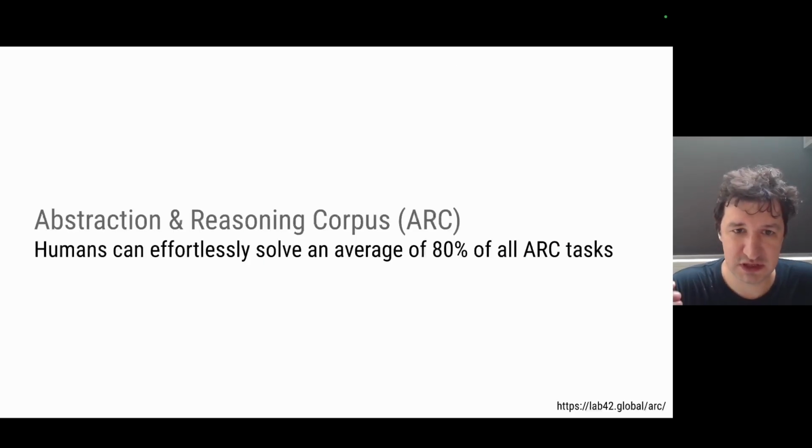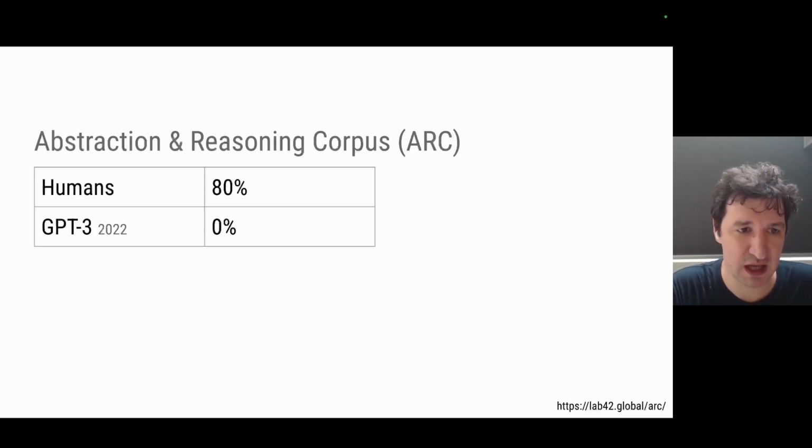So for humans, it's indeed an easy task, and for all tasks in this corpus, humans can usually easily solve like 80% of all tasks. And the GPT-3 model was not able to solve anything. So in 2022, these generative AI tools were not able to solve anything at all.